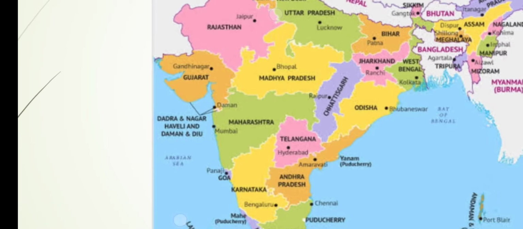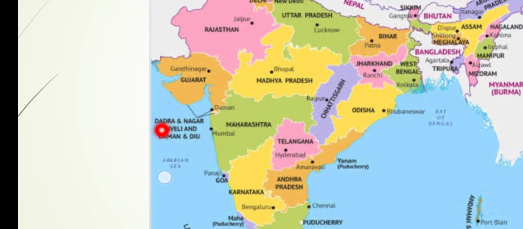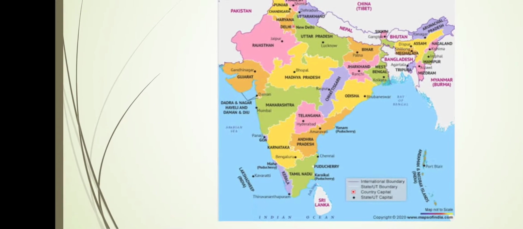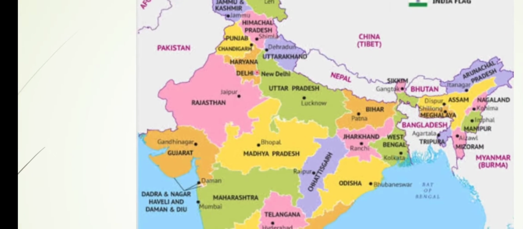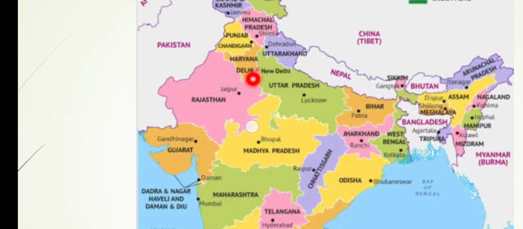As well as you can see the union territories over here, Dadra and Nagar Haveli and Daman and Diu. They have been merged into one union territory. You can see here Daman and Diu on the border of Gujarat and Maharashtra, and in the coastal areas of Gujarat you can see Dadra and Nagar Haveli. So these two become one union territory. Now you can see here the union territory of Delhi. Delhi is the national capital of India. See the point, Delhi. Okay, in between UP and Haryana, the National Capital Region of Delhi, which is also the capital, it is a union territory.